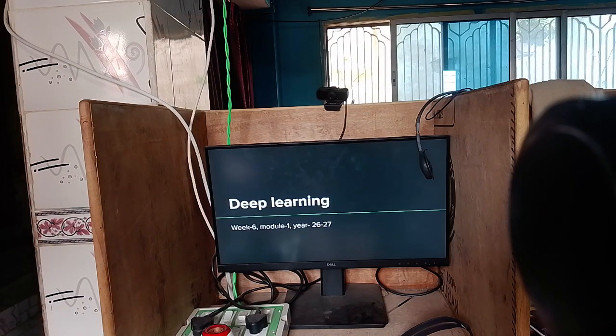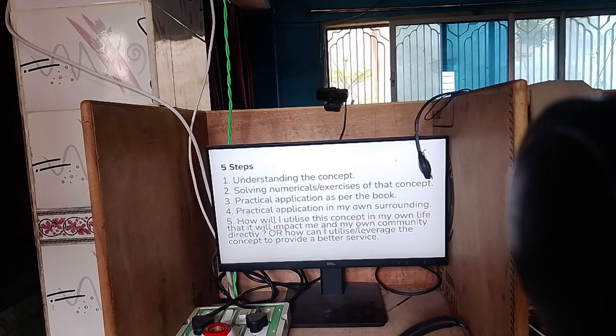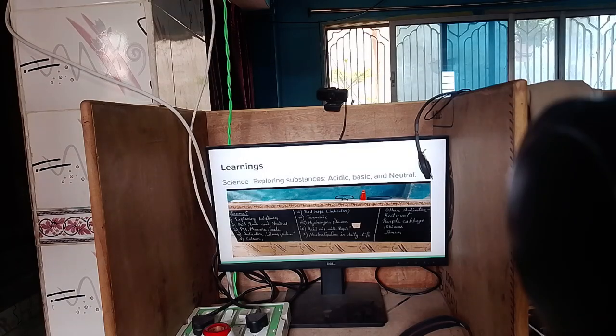So this is the presentation of my deep learning of week 6 model, first year 2026 to 2027. These are the 5 steps, and this is the learning of science. Exploring, this is the chapter name: exploring substance, acidic, basic and neutral.